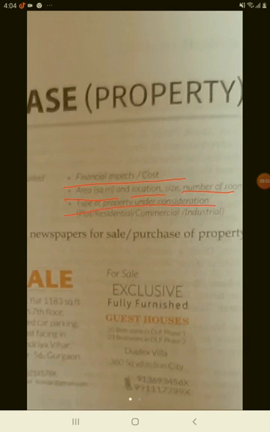Is it, for example, a plot? Is it residential? Is it commercial? It could be industrial. It could be anything. It may be ideal for perhaps a residential area, or it could also be turned into a commercial property. You could make a shop, or it would be very ideal for industrial purpose. So, all these things are very important when describing the property, and that is why these aspects are highlighted.